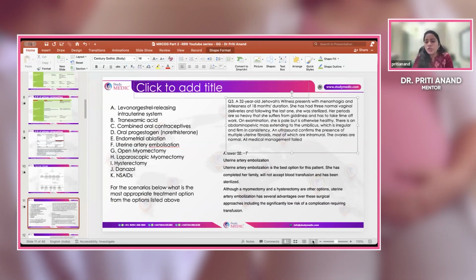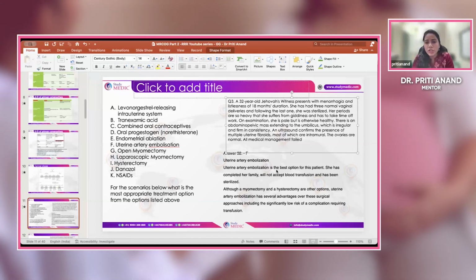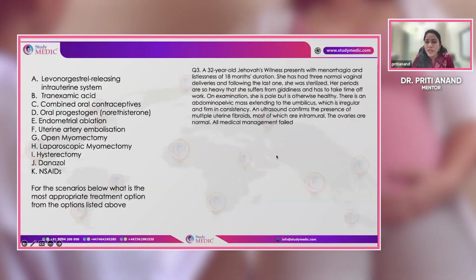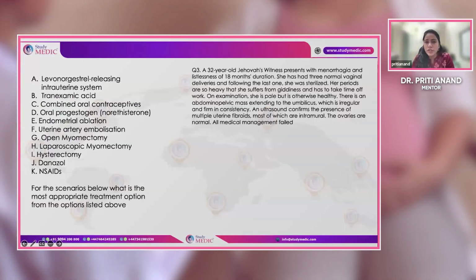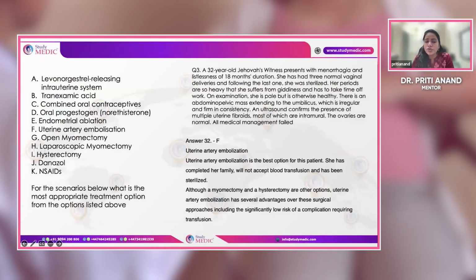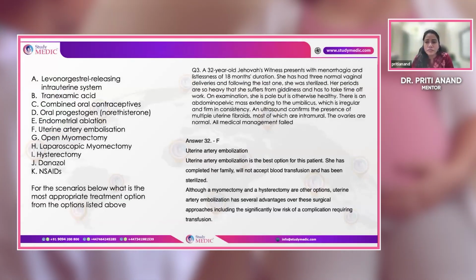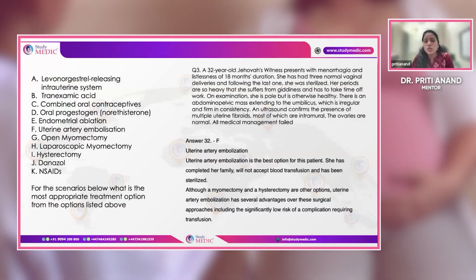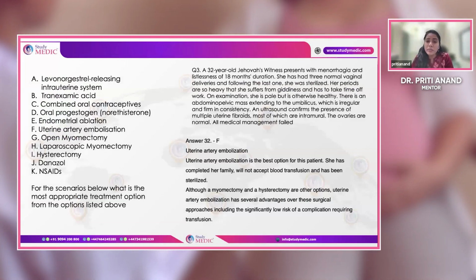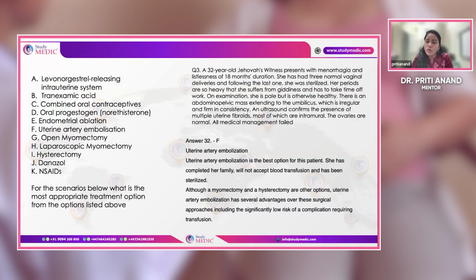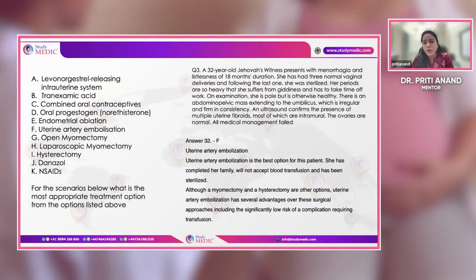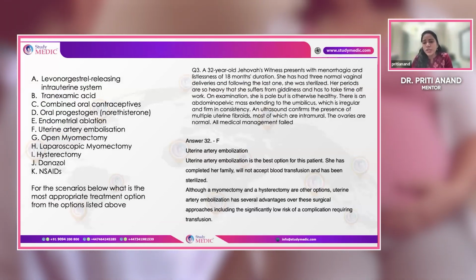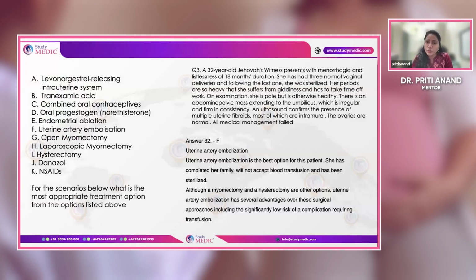So this patient is a Jehovah's Witness, first condition. And the second condition, she is very young to get a hysterectomy done. Once you do a hysterectomy, it will also compromise her ovarian functions, right? So such patients, in whom you have to do something minimally invasive, and because their HMB is related to the fibroid, are the ideal candidates for uterine artery embolization.